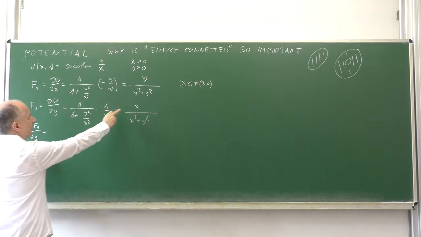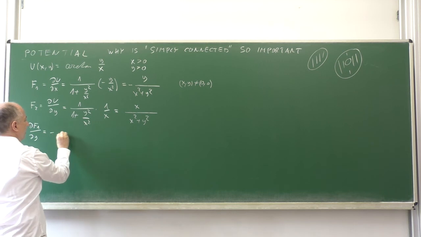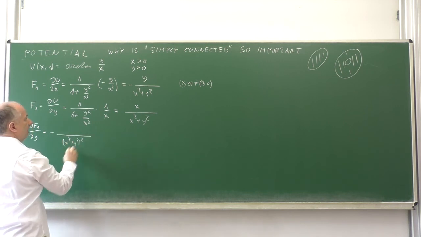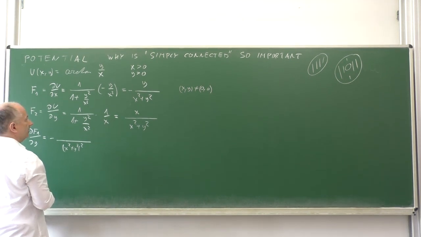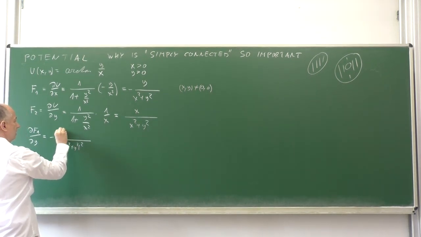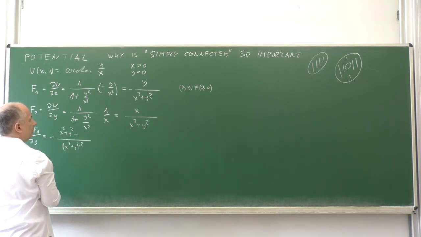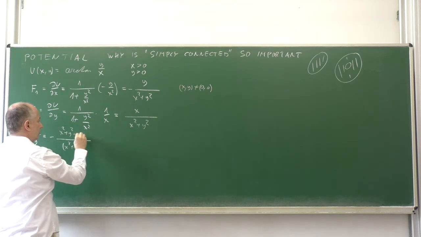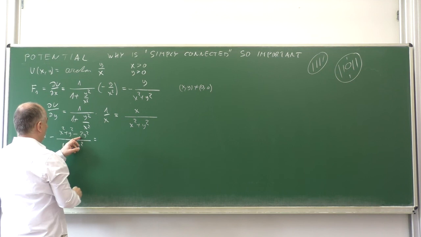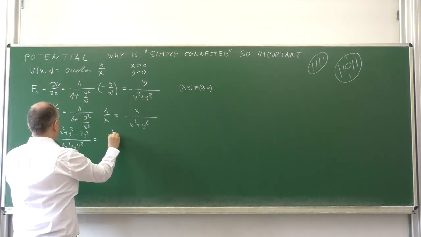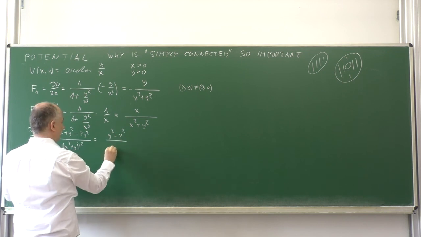Then f1 with respect to y will be minus the fraction over x squared plus y squared, squared, and here we have the derivative of y, which is 1, times x squared plus y squared, minus y times 2y, which is 2y squared. So we have minus x squared plus y squared minus 2y squared, which is y squared minus x squared, divided by x squared plus y squared, squared.